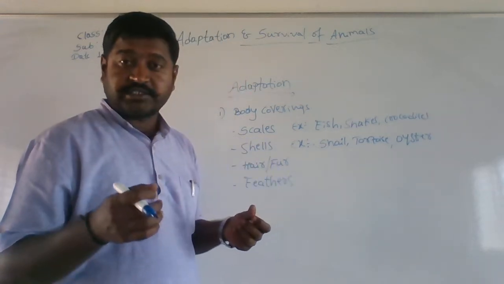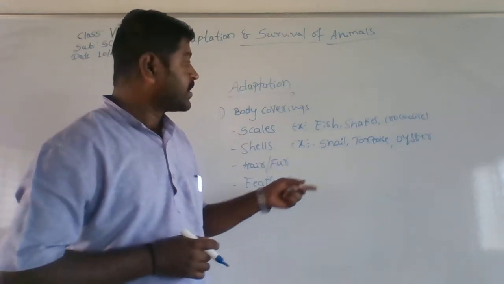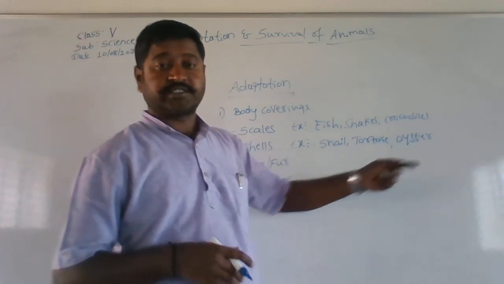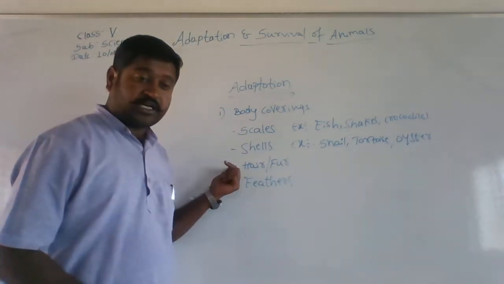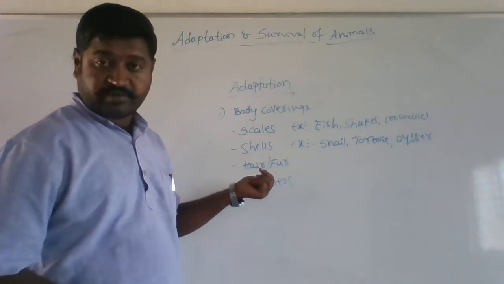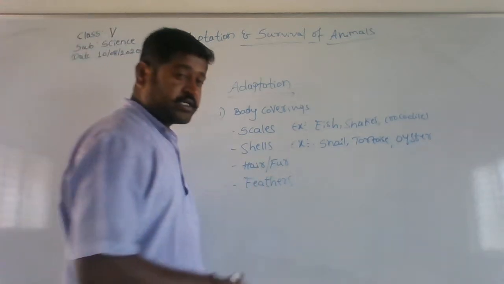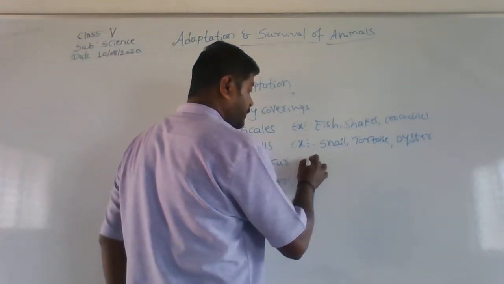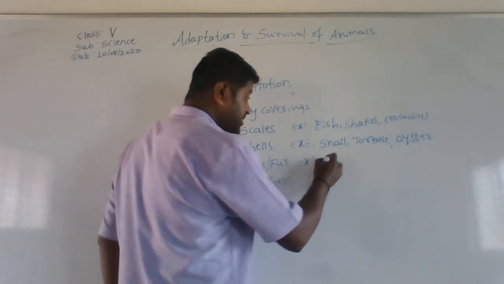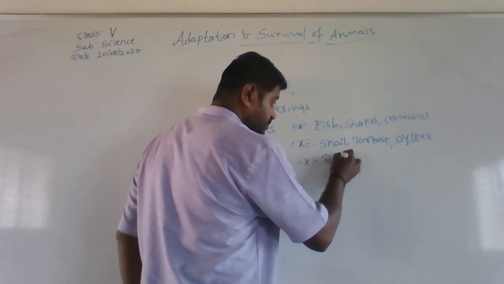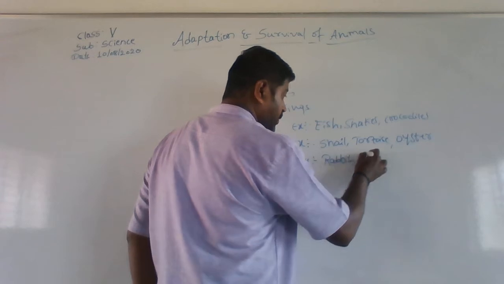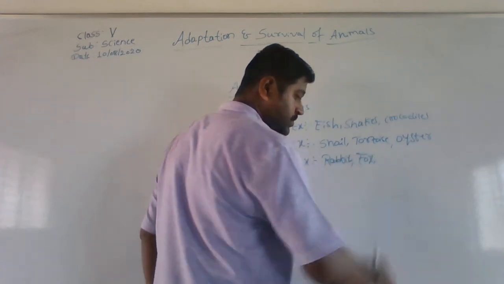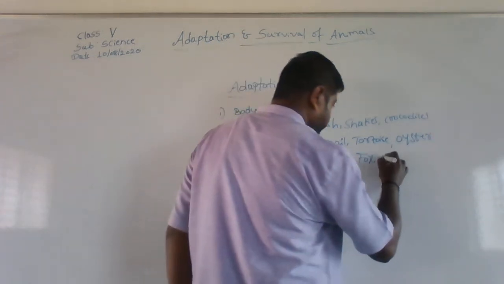Then the oyster. Then examples for hair and fur, which are the same: rabbit, fox and bear.